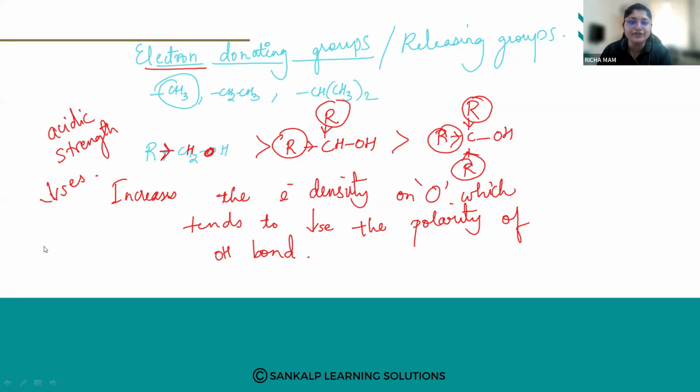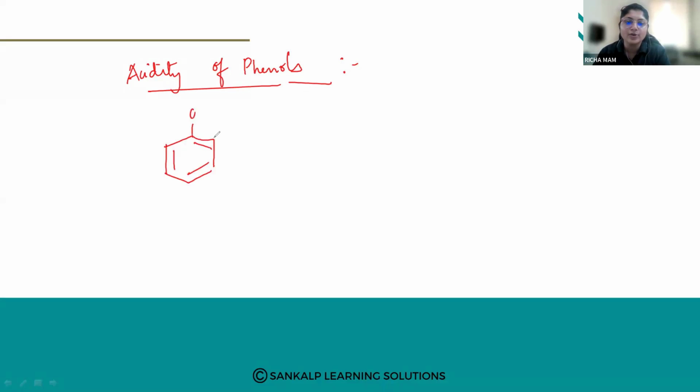Next we are going to see the acidity of phenols. What do you mean by acidity of phenols? We know the structure of phenol. This is the structure of phenol: an aromatic ring with an OH group.